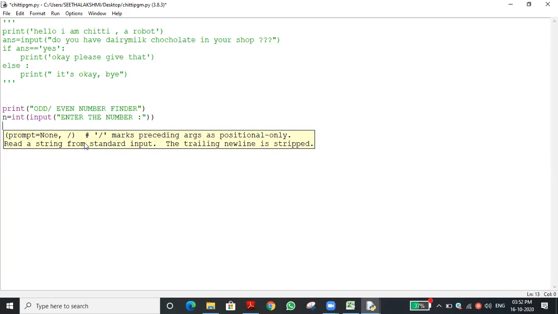Yes, sir. Okay, then we are giving the condition. If a number, where did we store the number? In n. So in order to get the remainder, what division do we have to do? If you are doing normal division, we are getting the quotient as a result. If you want to get the remainder, which division do we have to do? Normal division, floor division, or what division?